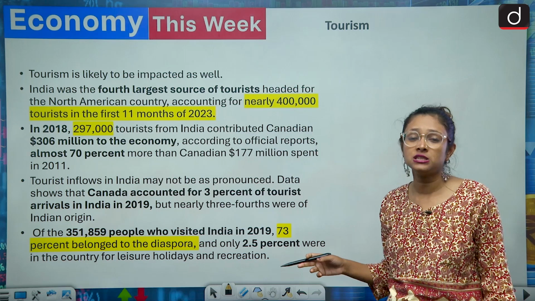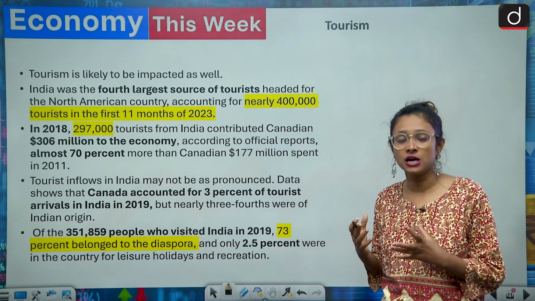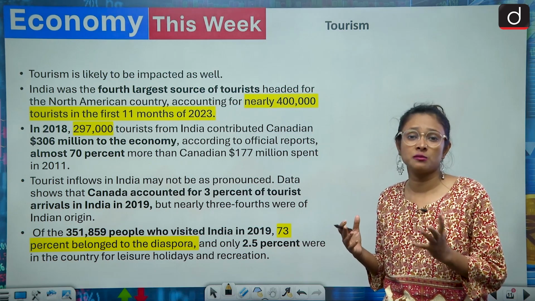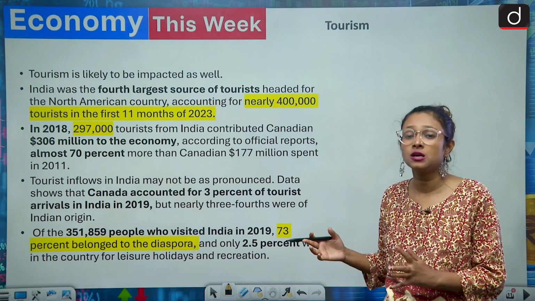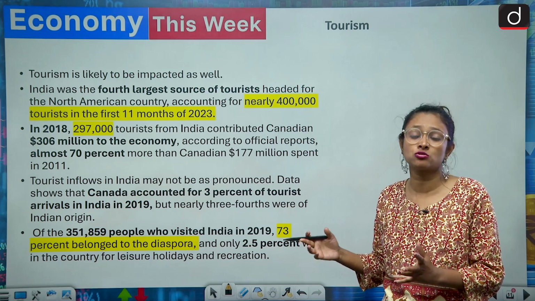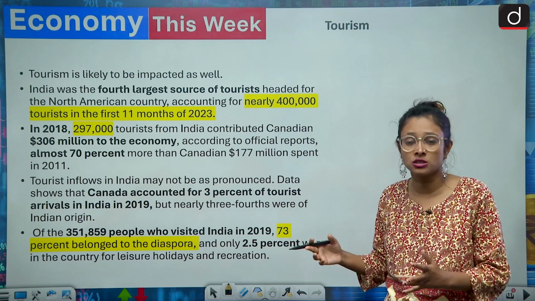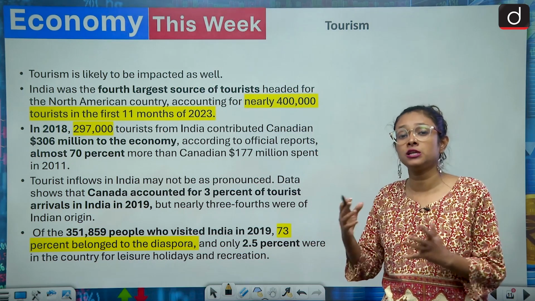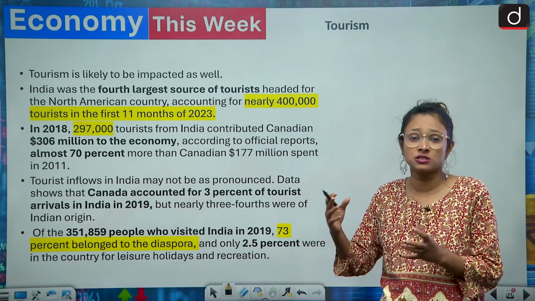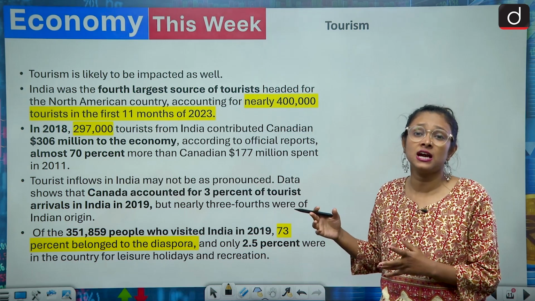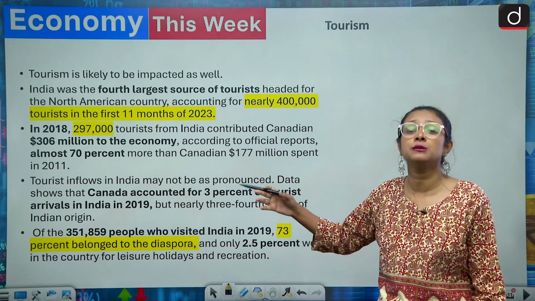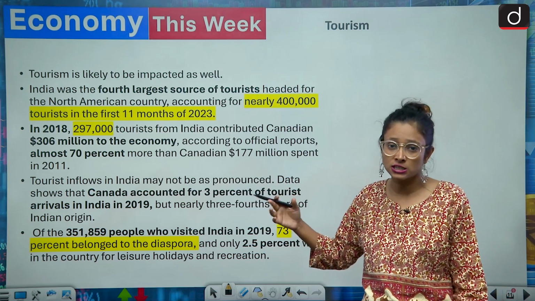But if we talk about India, fewer Canadians are coming to India, and of those who are coming, more than 70% belong to the Indian diaspora and Indian origin. So the people who are not of Indian origin are less likely to visit India. So both countries will be impacted, especially Canada, which will be highly impacted because of this political spat.